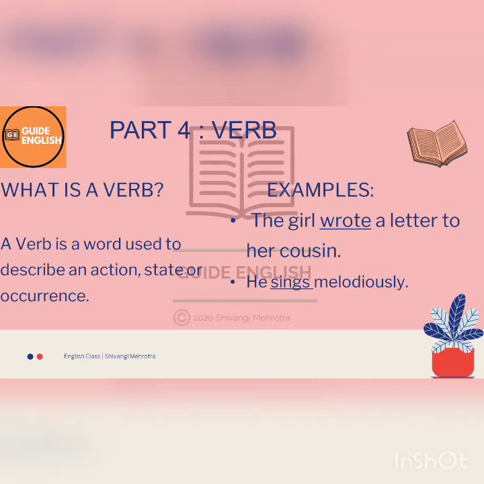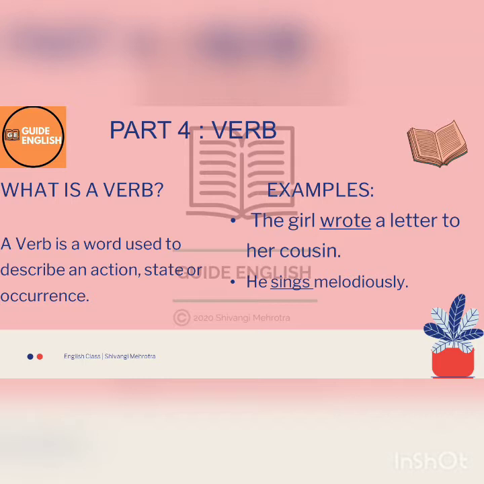Let's move towards the second sentence. It says, he sings melodiously. Here the word sings is also describing an action or a state or occurrence. Hence it too is acting as a verb in this sentence.